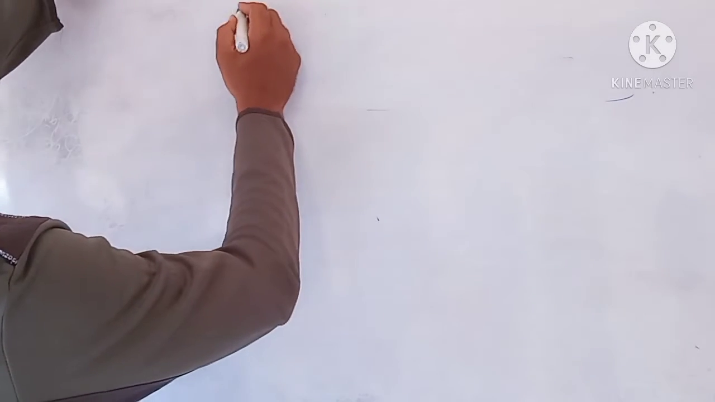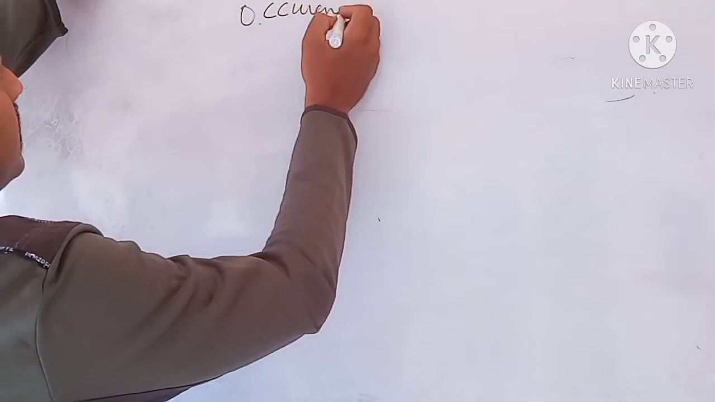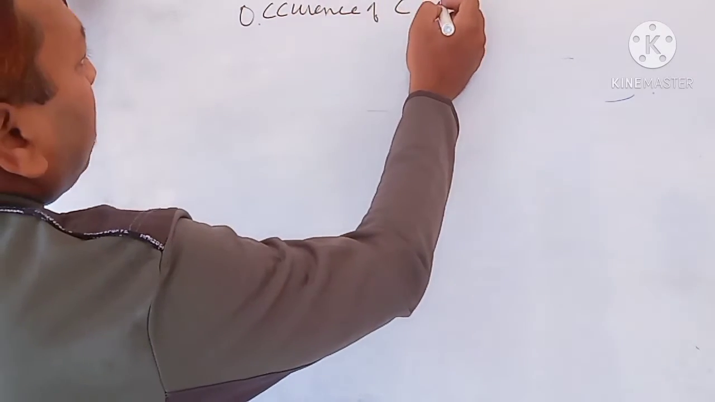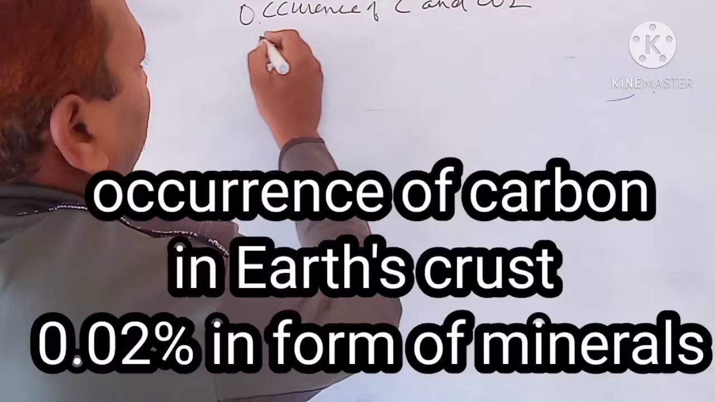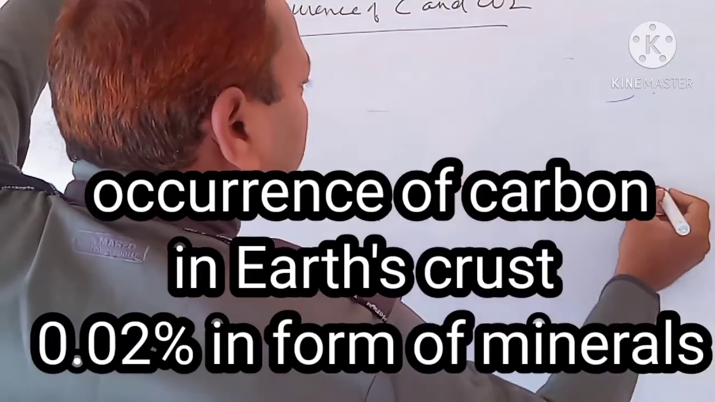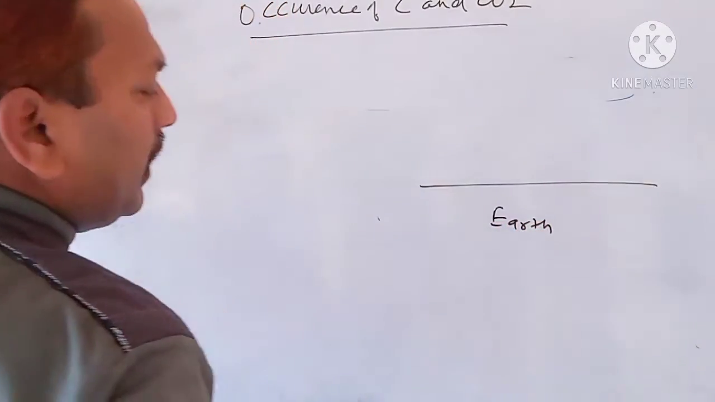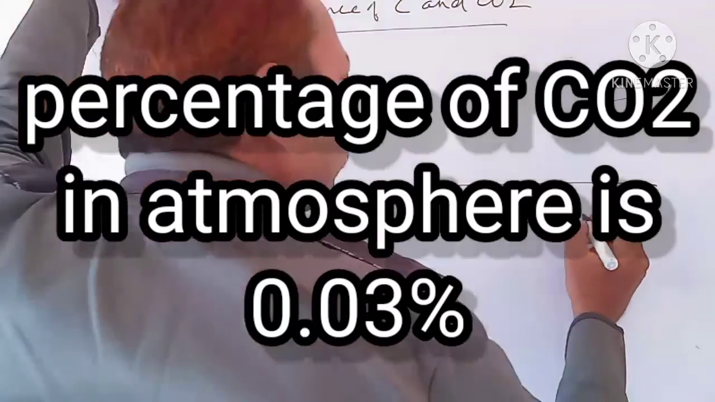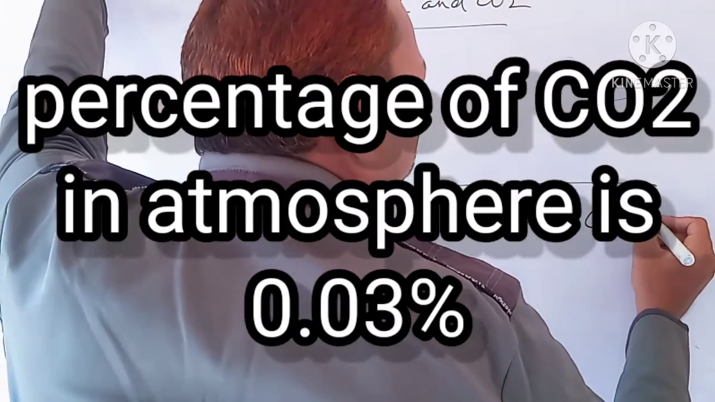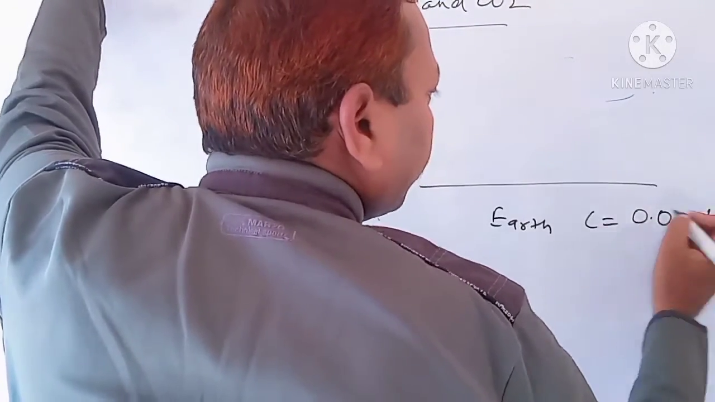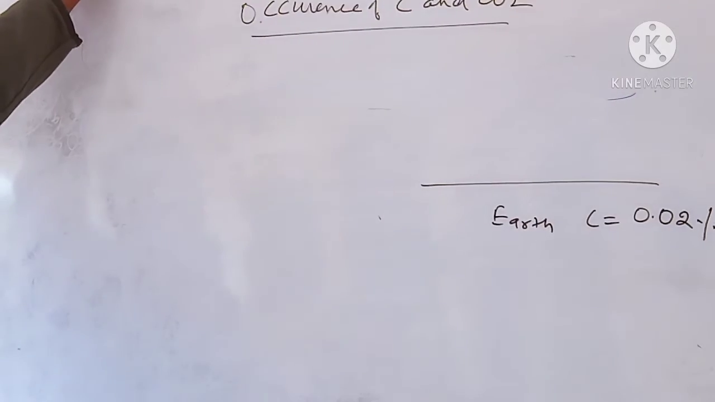Now next we are coming towards the occurrence of carbon and CO2. So children, this is the earth. And the percentage of carbon in the earth is 0.02%. This is the percentage of carbon.